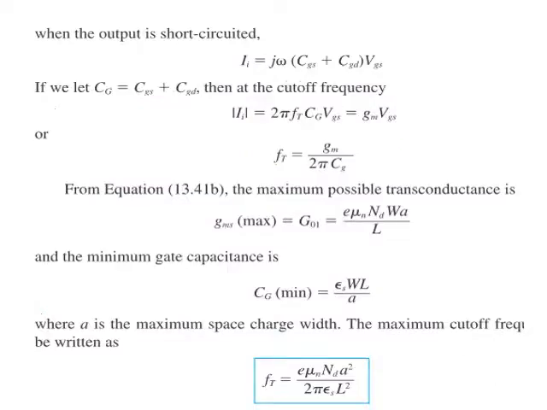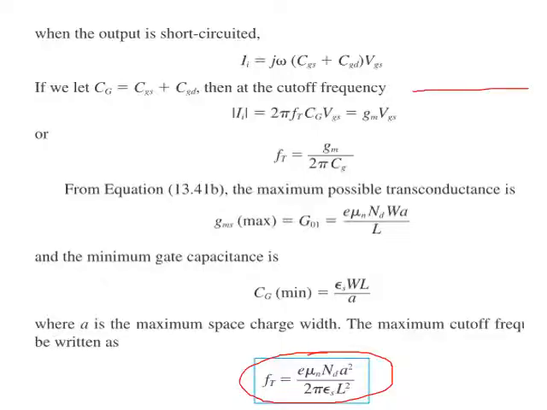Next, we have seen one derivation also for the cutoff frequency, right? What do you mean by cutoff frequency? Cutoff frequency tells the frequency up to which the device can work properly.